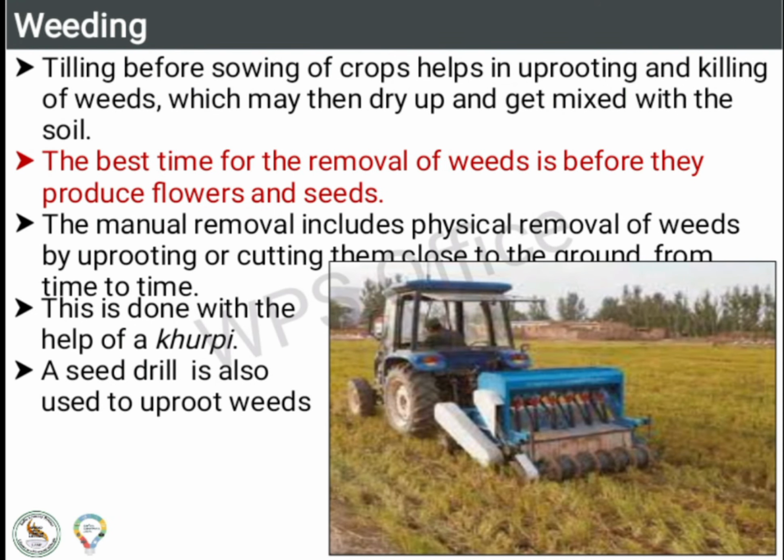Tilling before sowing of crops helps us in uprooting and killing of weeds, which may then dry up and get mixed with the soil. The best time for the removal of weeds is before they produce flowers and seeds. The manual removal includes physical removal of weeds by uprooting or cutting them close to the ground from time to time. This is done with the help of a kurpi. A seed drill is also used to uproot weeds.